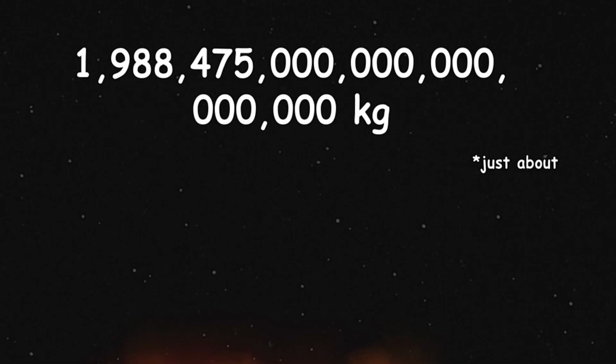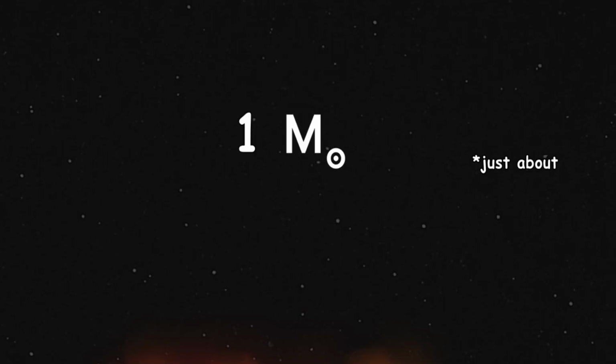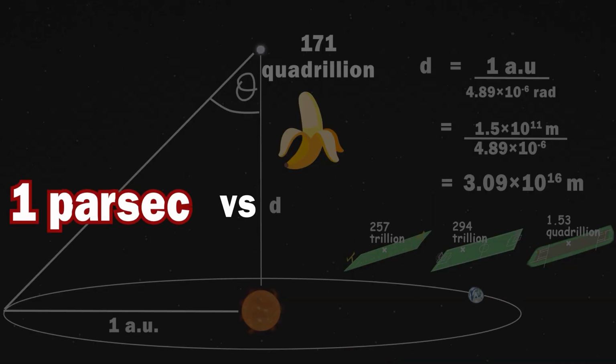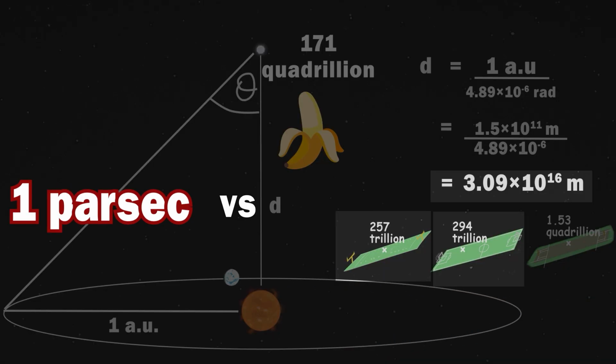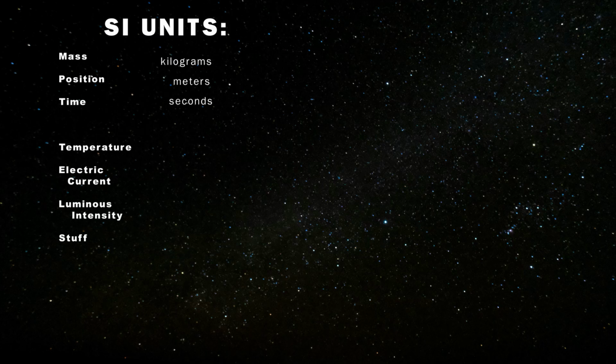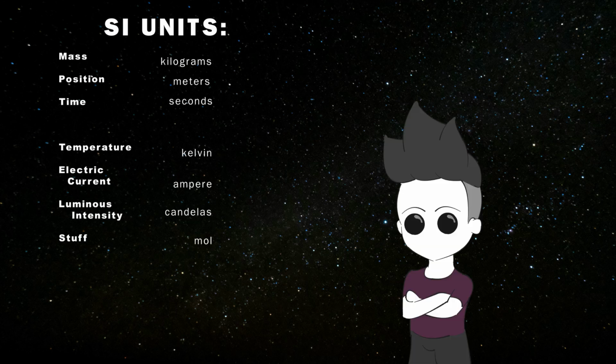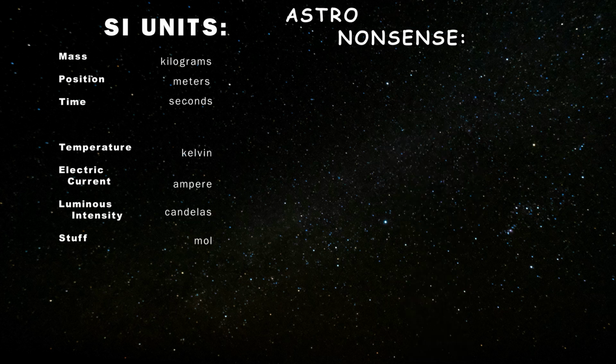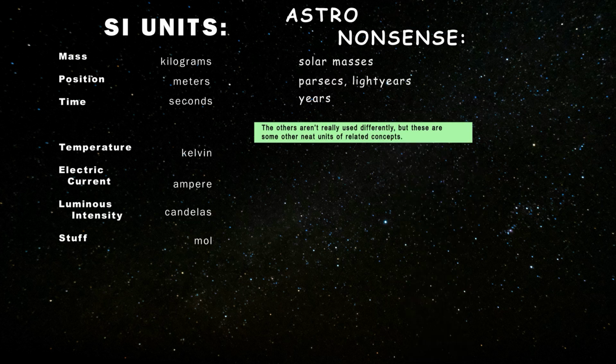Now, the reason we use numbers like these isn't just to make the numbers look nicer, though that is what they do. It's mainly about making calculations and comparisons more intuitive, within the context of space, not like on a bus or anything. People will look at you weirdly. Using the regular SI units, kilograms, meters, seconds, numbers can get absurdly large, or small, which makes them a pain to read, I hate that word, communicate, and sometimes even compute. So instead, we use units like parsecs, solar masses, years.